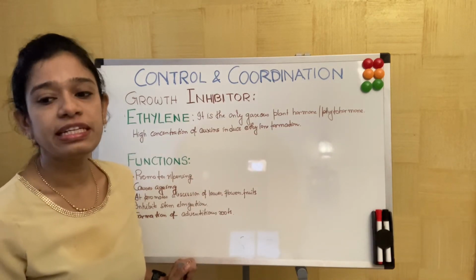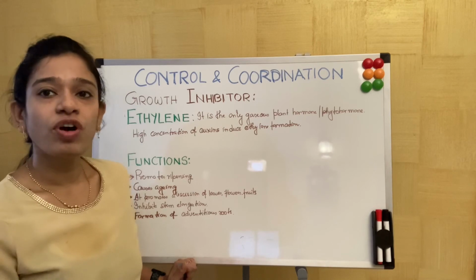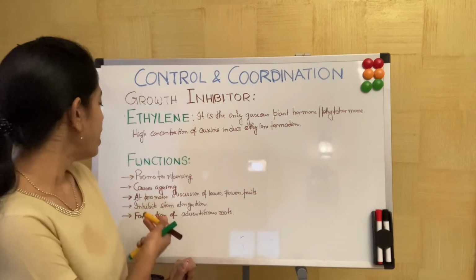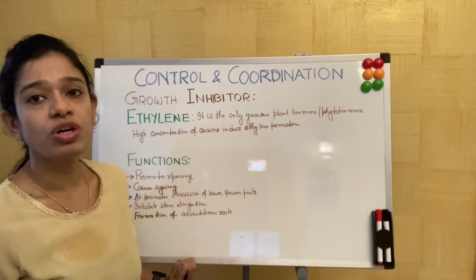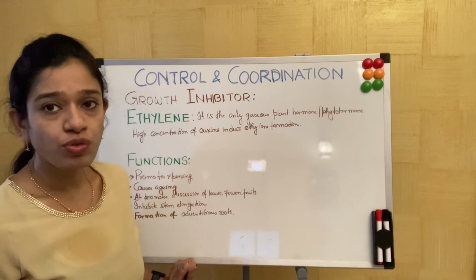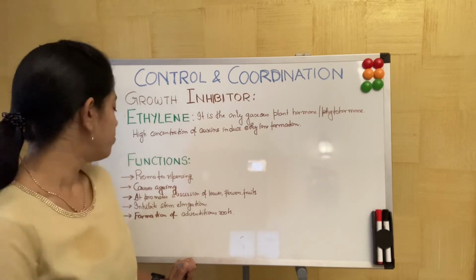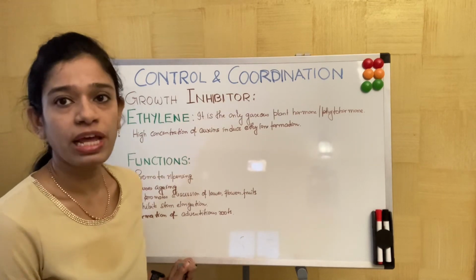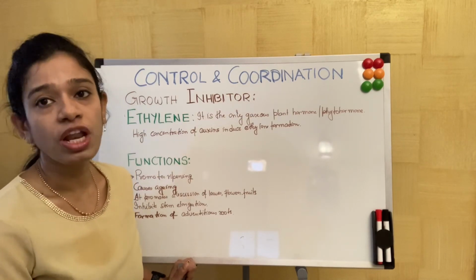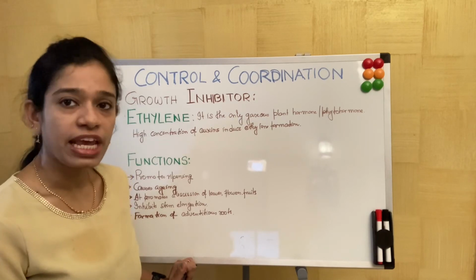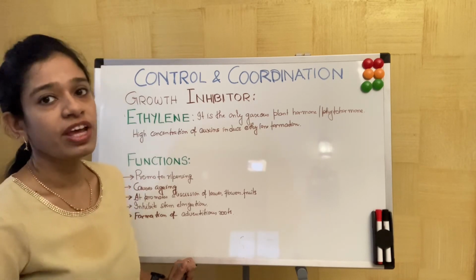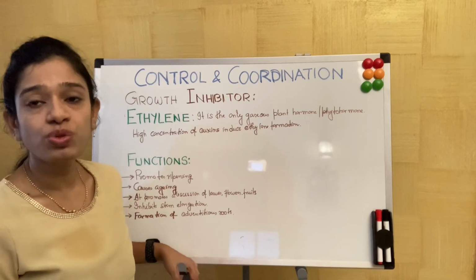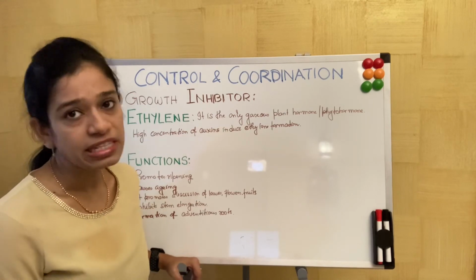The rise of the ethylene takes place and quickly it is involved in the softening of the fruits and thus helps in ripening. It causes aging. Aging means it causes aging of the plant, even the fruits, the leaves, the flowers. It promotes abscission of flowers because it causes aging. It also helps in abscission, that is removal. Once the leaves, flowers and fruits become old enough, they dry and fall off.